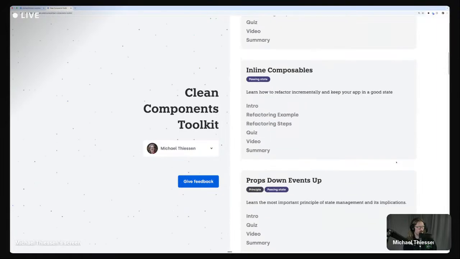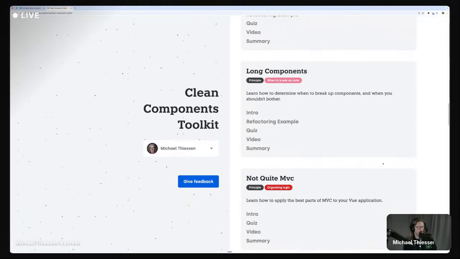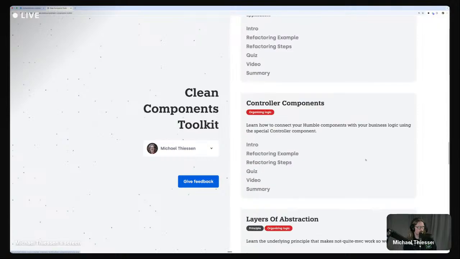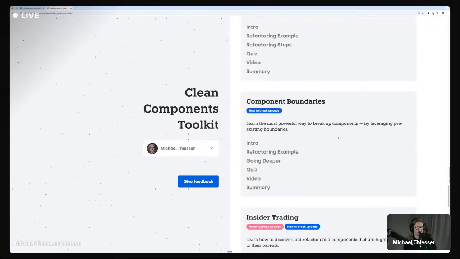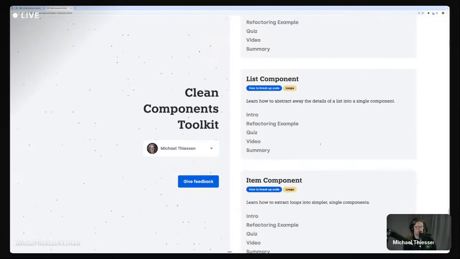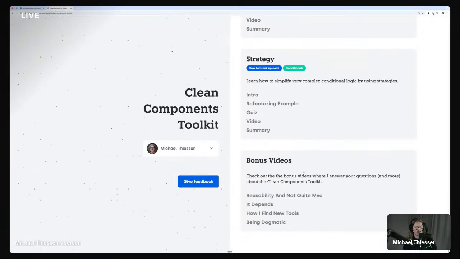So there's a lot of different stuff in here. Where else were we? Layers of abstraction, thin composables, lightweight state management, component boundaries, insider trading. And then I have a bunch of different bonus videos at the end. Every once in a while I add some bonus videos as I think of them, just different ideas around component patterns and stuff like that.